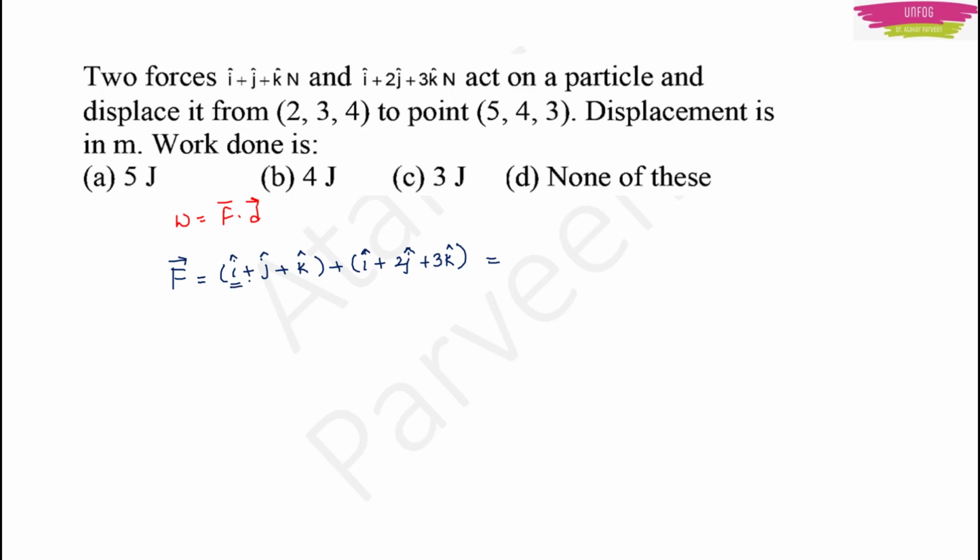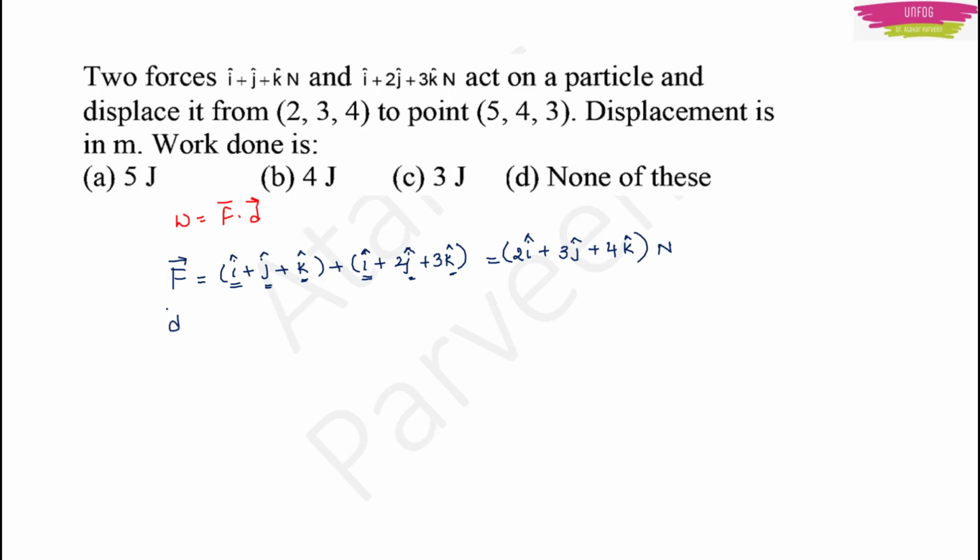I am going to add the i's, the j's and the k's, because i is in the x direction, j is in the y direction and k is in the z direction. So my first term becomes i plus i as 2i cap, plus j plus 2j, it is 3j cap, plus k plus 3k, it is 4k cap. So this becomes my force.